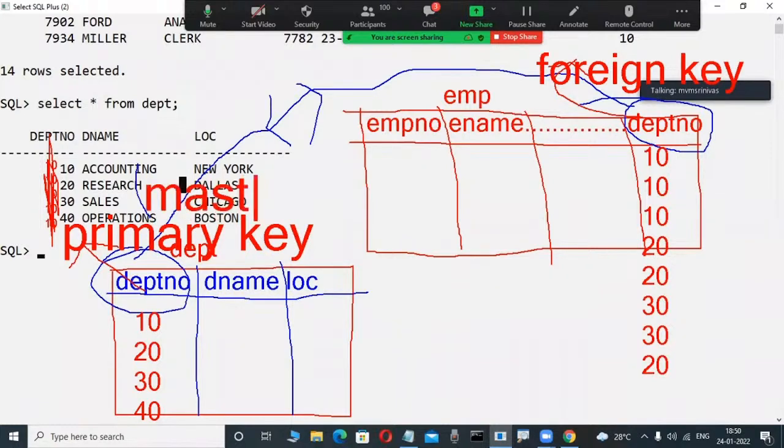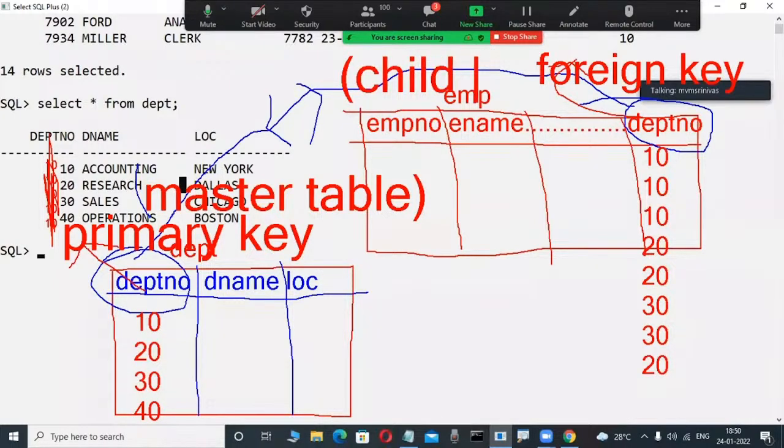This is a master table. That's why the table where a primary key is available is called a master table. Again, the table where a foreign key is available is also called a child table or detail table.